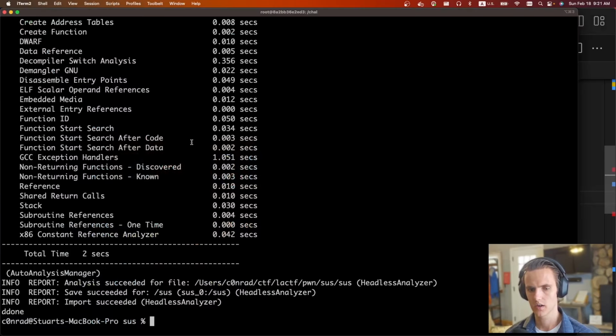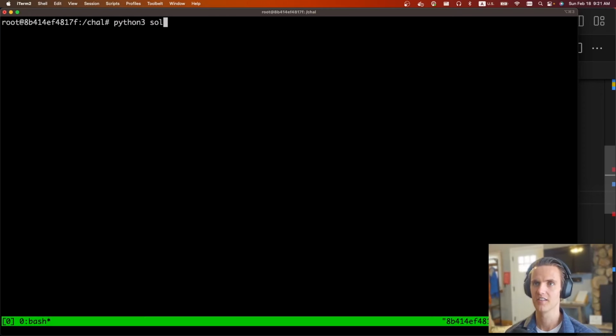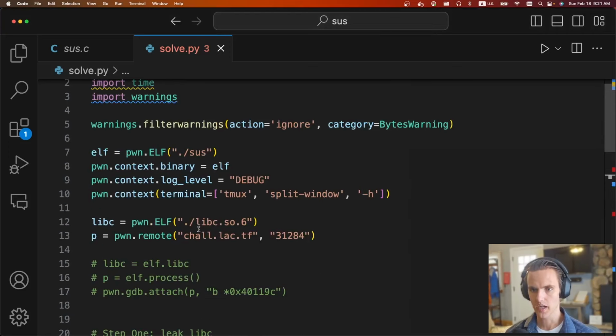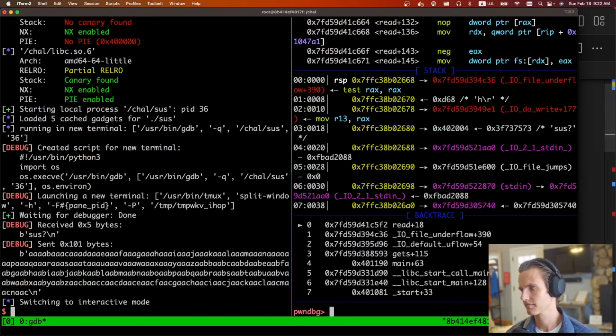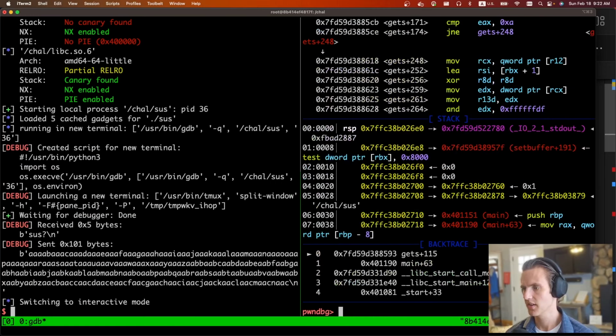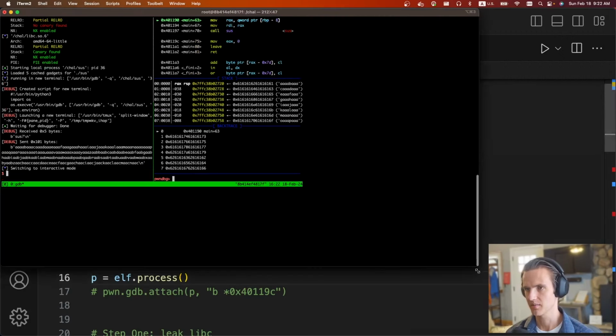Let's go here. We do make ubuntu 22, python 3, then we do a tmux, python 3 solve. We are running remotely, not locally. We want local. So we're going to finish. It is currently doing the gets right now. So if we do another finish and we look, this looks very nasty, but let's see how big we can make it.